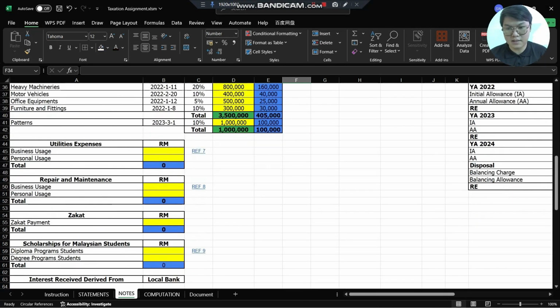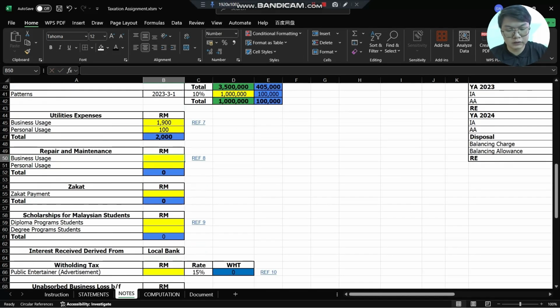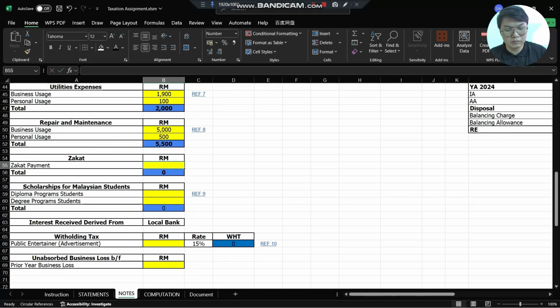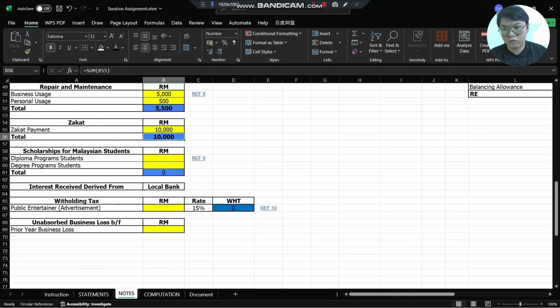Next is utility expenses. Under business usage, we estimate 1,900. For personal usage it is 100. For the repair and maintenance, business usage is 5,000. And personal usage, we estimate 500. For the zakat payment, we assume 10,000. For the scholarship for Malaysian students, for both programs, we give 50k scholarships.